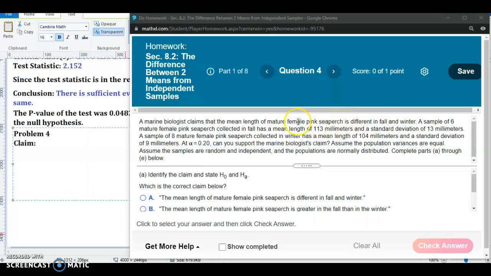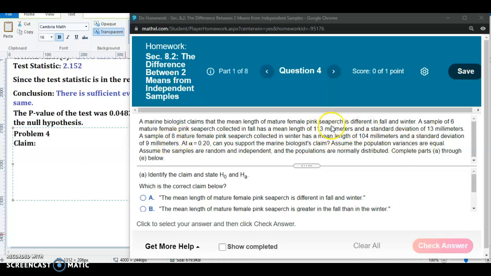And you might have to look up what a sea perch is. I'm not quite sure, but look that up if you want to know what it is. But let's continue. A sample of 6 mature female pink sea perch collected in the fall has a mean length of 113 millimeters and a standard deviation of 13 millimeters. Then a sample of 8 mature female pink sea perch collected in winter has a mean length of 104 millimeters and a standard deviation of 9 millimeters.